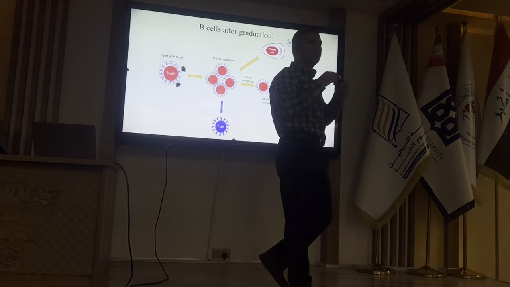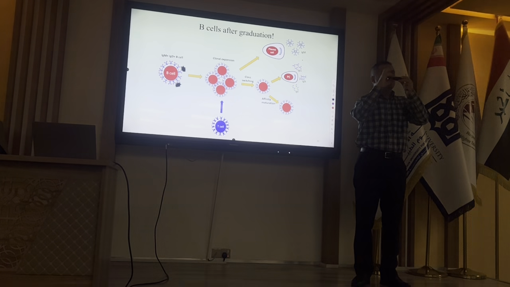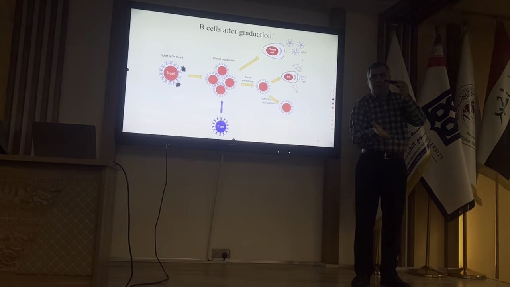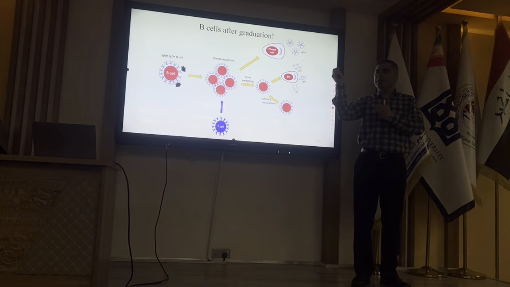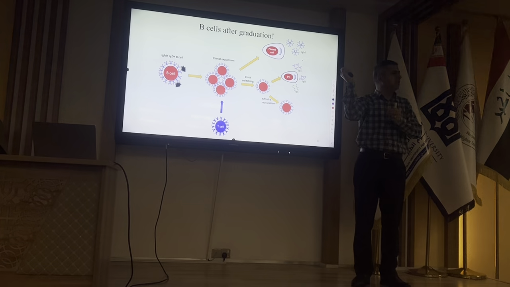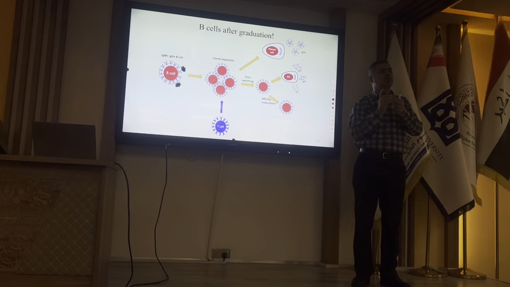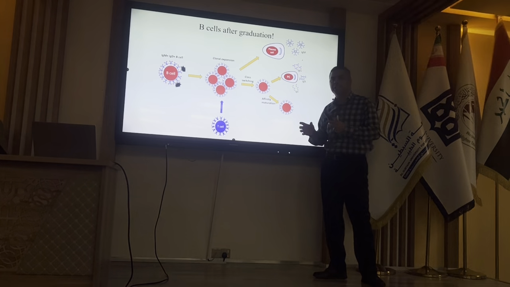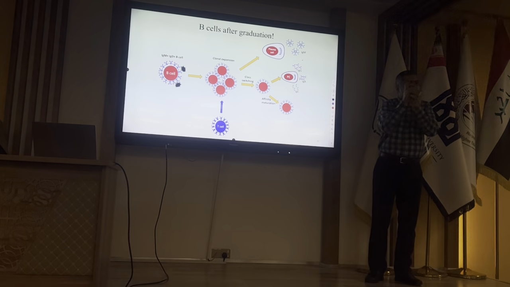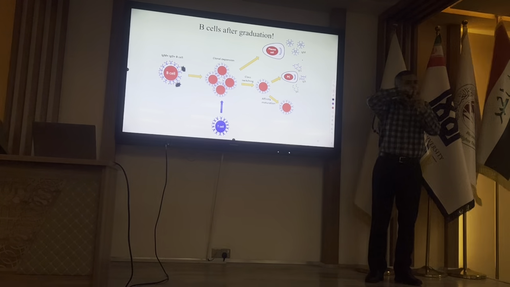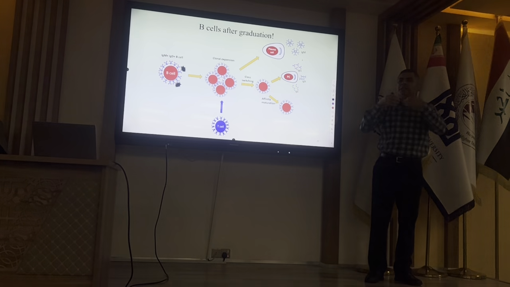This is important. For example, before affinity maturation, the antibody binds to this epitope loosely, with lower affinity. But after affinity maturation, it will bind to them very strongly. It means that it has higher affinity. So the strength of binding of antibody to the antigen is said affinity. So affinity maturation means that we will have antibody that binds to the antigen more firmly, strongly, and a strong binding to the antigen will improve the immune response.